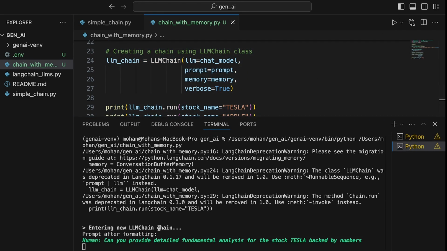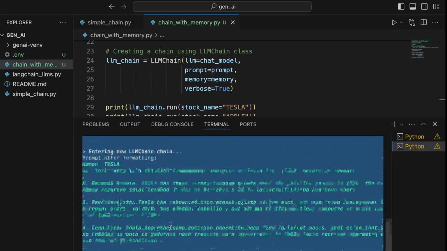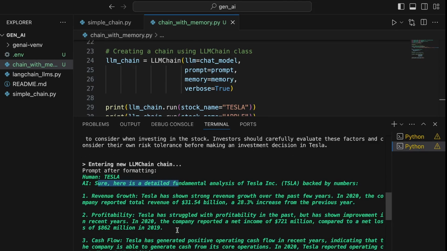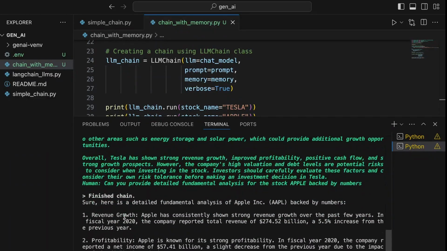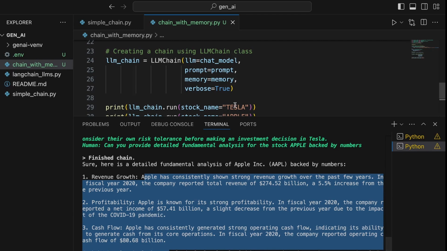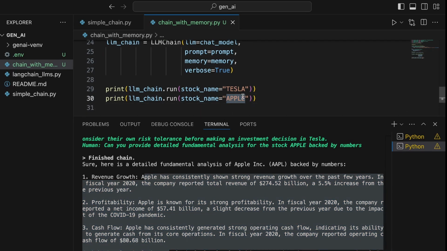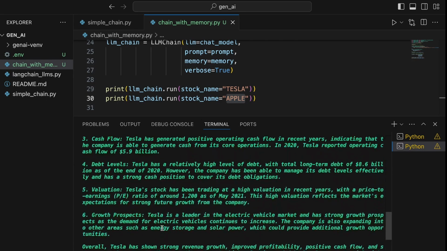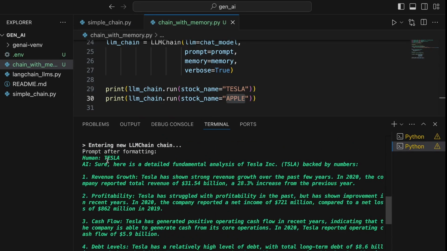Now you clearly understand that entering new LLM chain, human is asking about Tesla and AI is providing the complete relevant financial analysis, the stock analysis for this particular stock called Tesla. And you are getting this stock analysis report for Apple stock because that's a subsequent statement. In order to derive the financial analysis for Apple stock, it did consider the previous conversation history, where the user asked a query about Tesla and the LLM response as well.